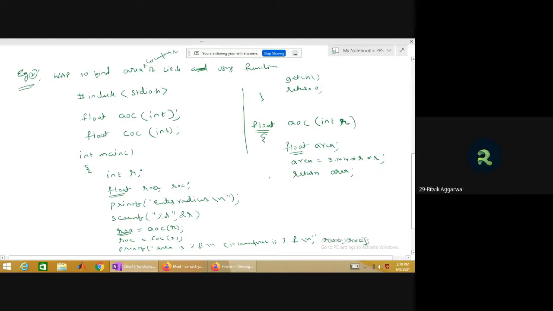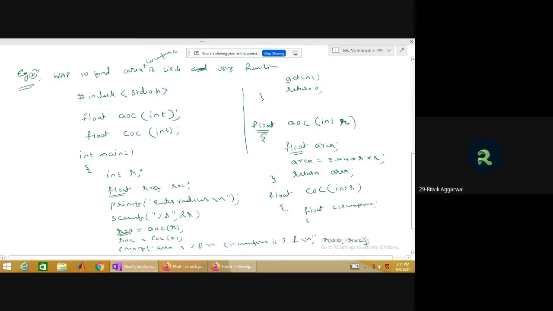Okay, so this is done. Now, don't you think I need to define the second function? What is the return type? Float. Now you tell me, I'll write. Next, COC, int r. Then next, float circumference.